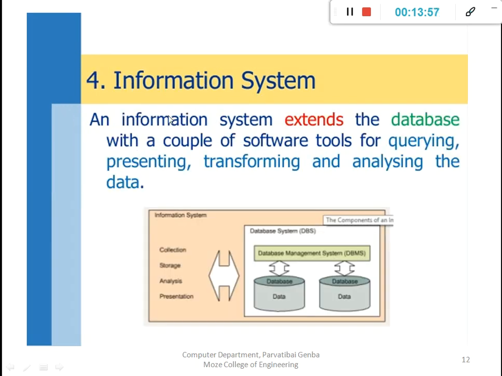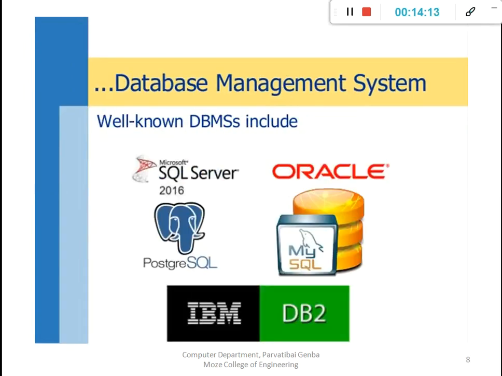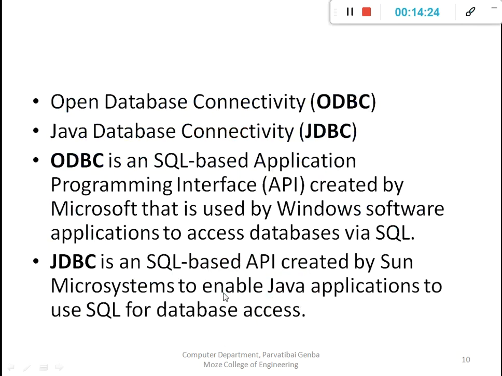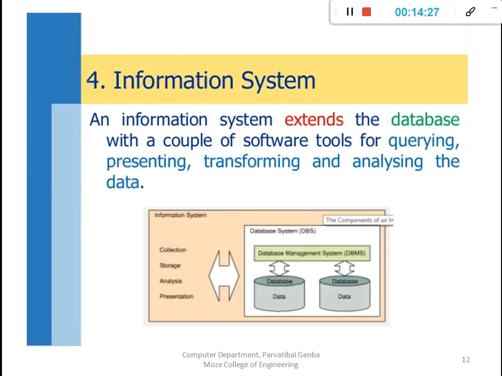Then next, the information system. The whole is an information system, and the components of an information system are the database system, the database management system, and the databases. We will go through the components listed here: data and databases, database management system, database system, and that is an information system. So the components of an information system as a whole are the database system, the database management system, and the databases.